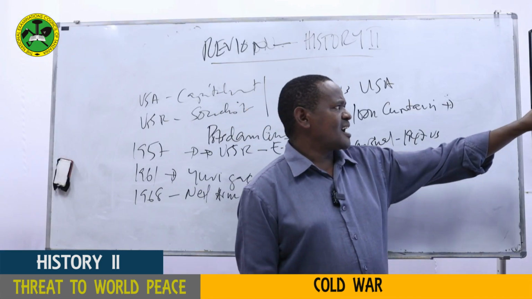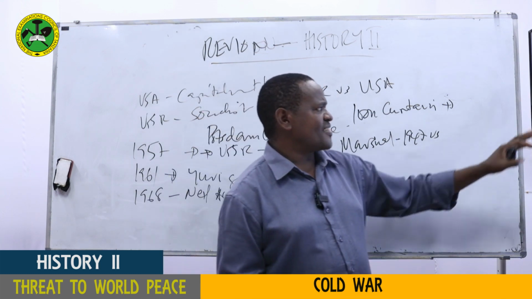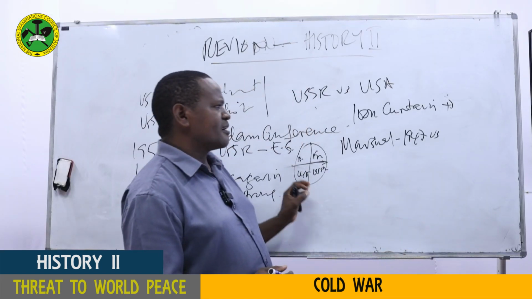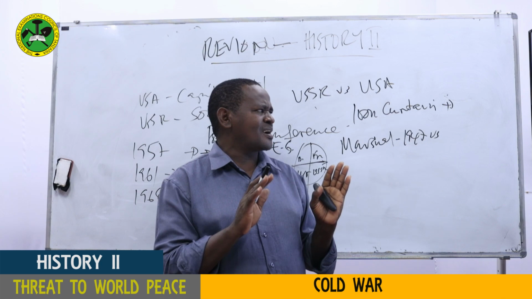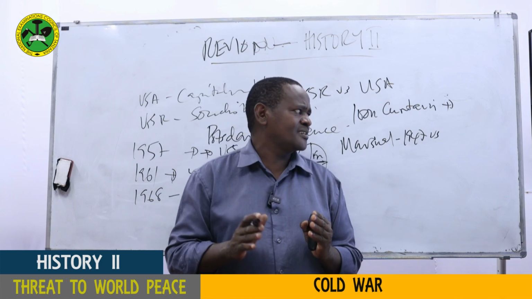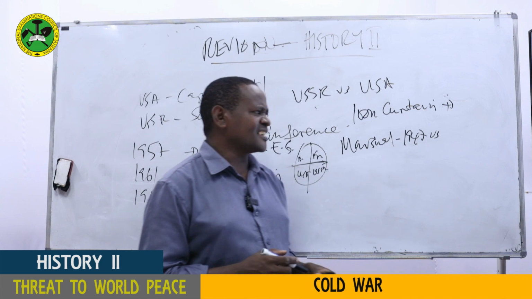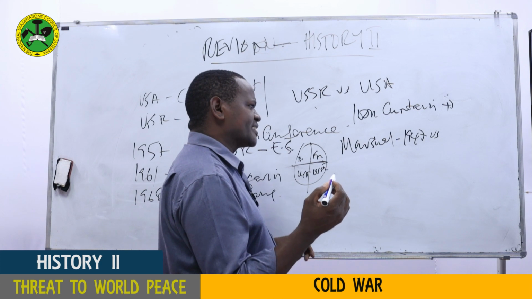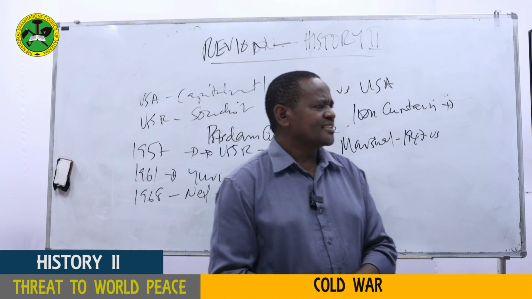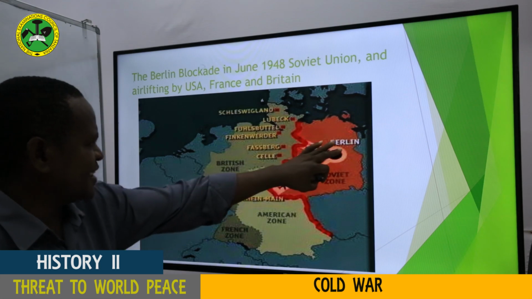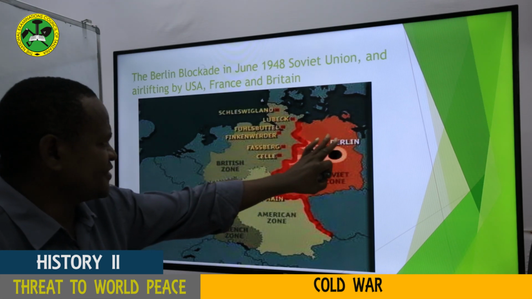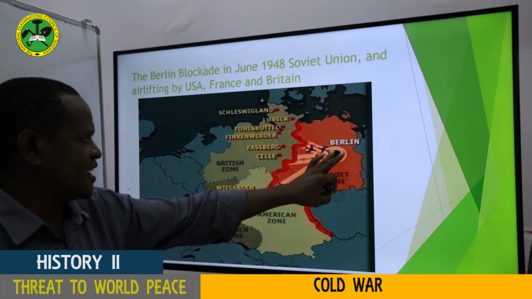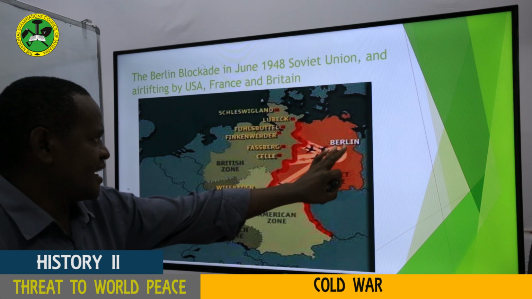Let's now go to another point to show a manifestation of the Cold War, and this is the Berlin blockade in June 1948. The Soviet Union troops blocked all the railroad, highways, and water traffic through Eastern Germany to go to West Berlin. They blocked anybody from going to West Berlin, which was under the Western countries. And you can see, my dear students, this is the way we can describe the blockade. This is the city of Berlin, and this is the western part of Berlin, and it was under the Western countries: the British, the French, and the Americans.